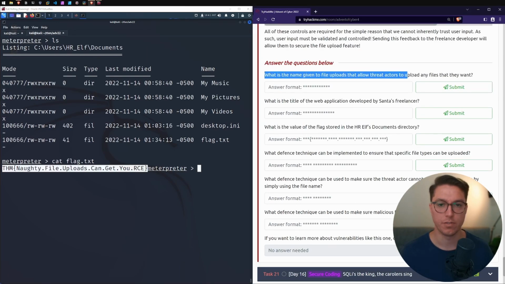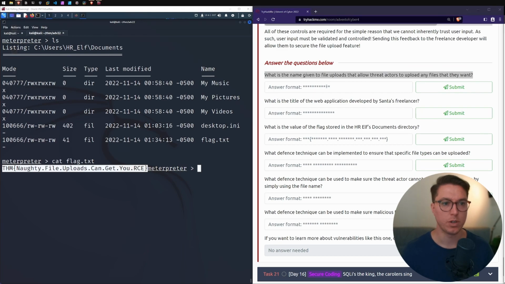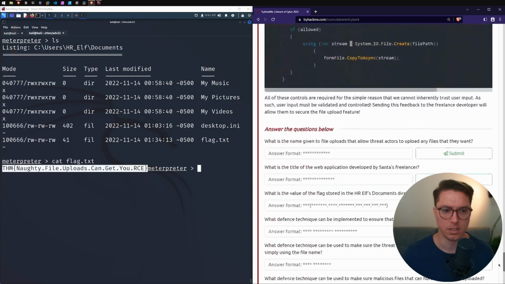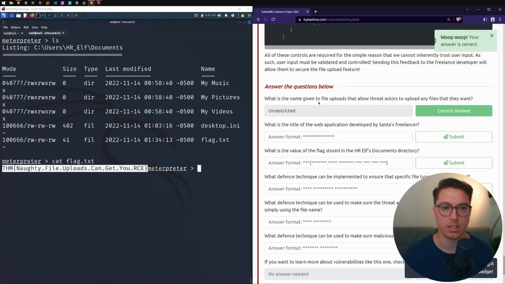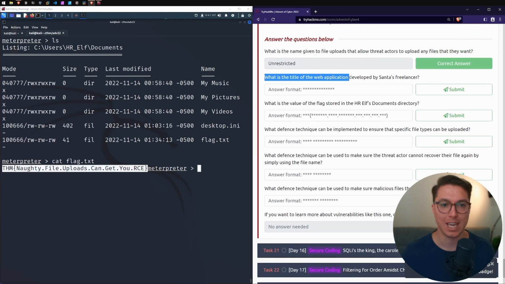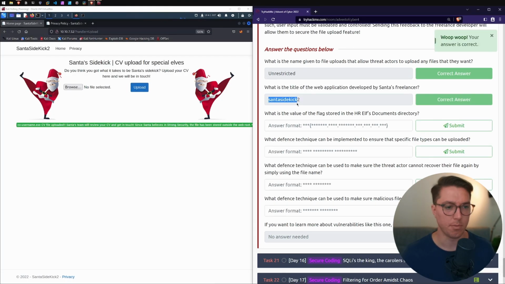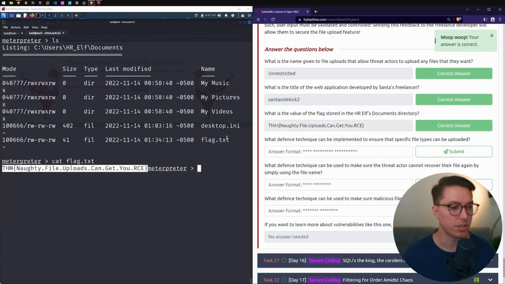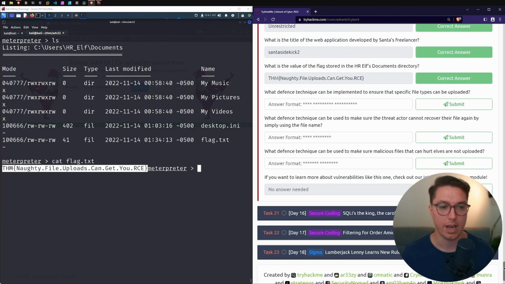So let's just quickly go over the first couple questions we must have passed. So what is the file name given to file uploads that allow threat actors to upload any files that they want? I think it's unrestricted. Yeah, unrestricted file uploads allow threat actors to upload whatever they want. Next up, what is the title of the web application developed by Santa's freelancer? So we've got Santa Sidekick 2. Cases don't matter. So next, what is the value of the flag stored in the HR elves documents directory? That's where we can go and paste in the flag that we got just now. Great. So let's keep going through our content and we'll find the answers to these last 3 questions.